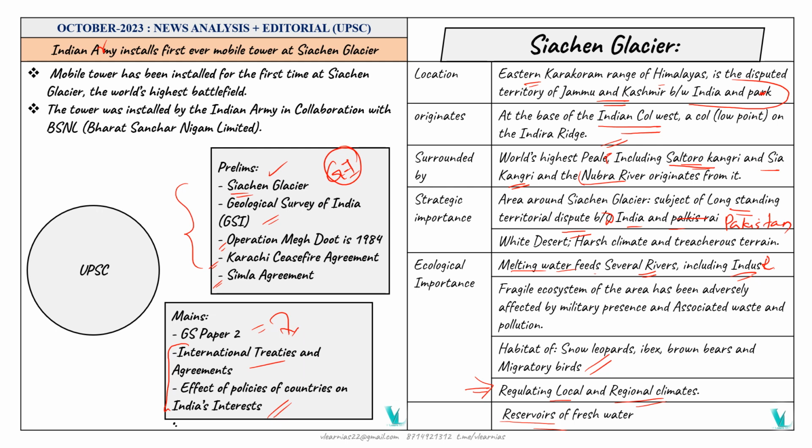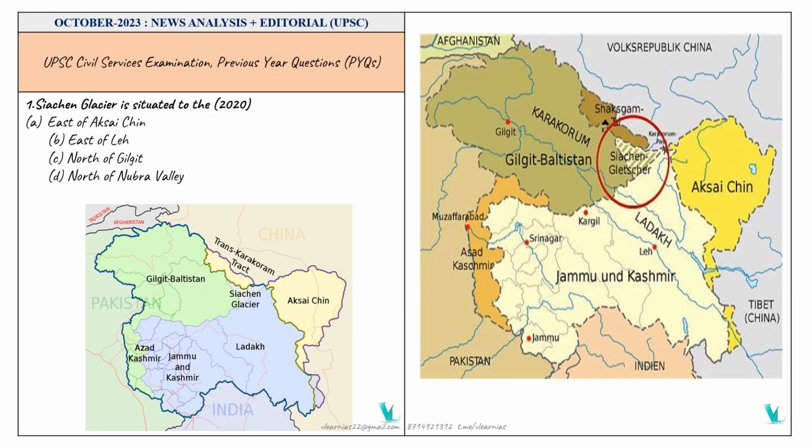In the news, Siachen Glacier is currently related to the installation of the first ever mobile tower at the Siachen Glacier. It is based on India's interest. It has been installed by the Indian Army in collaboration with BSNL, that is Bharat Sanchar Nigam Limited. So moving to the previous year questions.